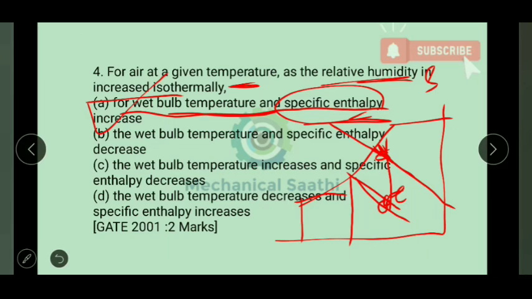So let us check all the options here. The wet bulb temperature and specific enthalpy decrease, so it doesn't decrease. The wet bulb temperature increases but the specific enthalpy decreases. We can't say that, because here WBT is increasing as well as the specific enthalpy is also increasing. So option C will also be wrong. And then WBT decreases and specific enthalpy increases, so this option will also be wrong. So here we can say option A will be the correct one.